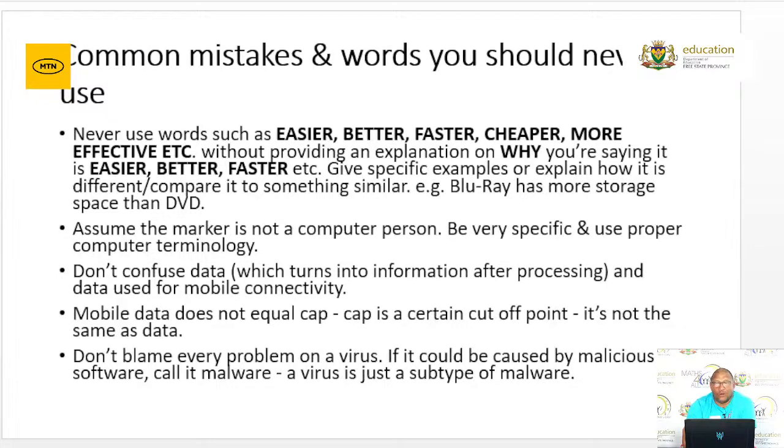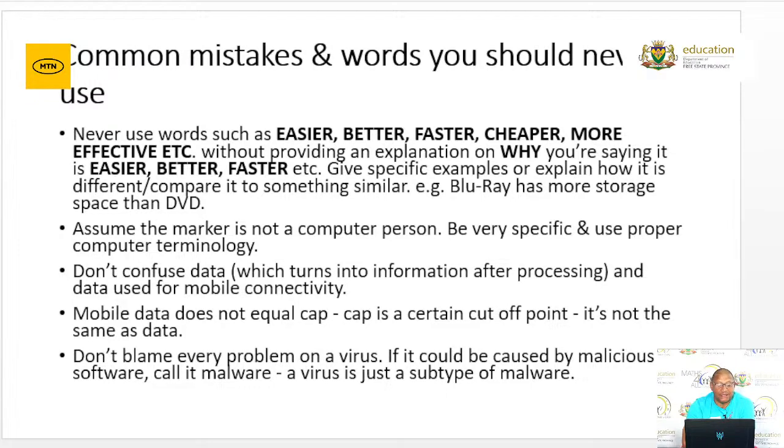Then there's also a lot of confusion around the use of the word data. Don't be confused, because data turns into information after processing, and data is also used for mobile connectivity. Let me repeat that. Don't confuse data, because in one instance, data turns into information after processing, and data is also used for mobile connectivity.